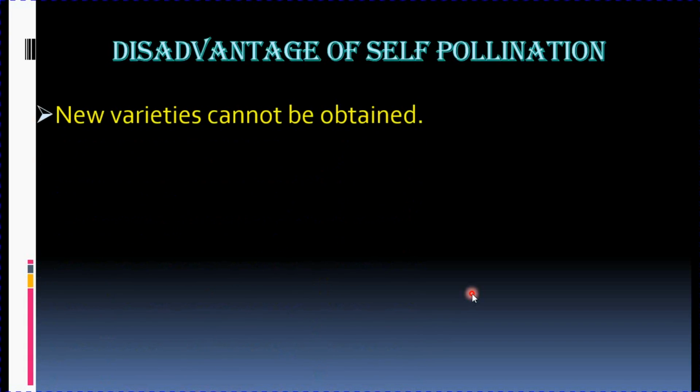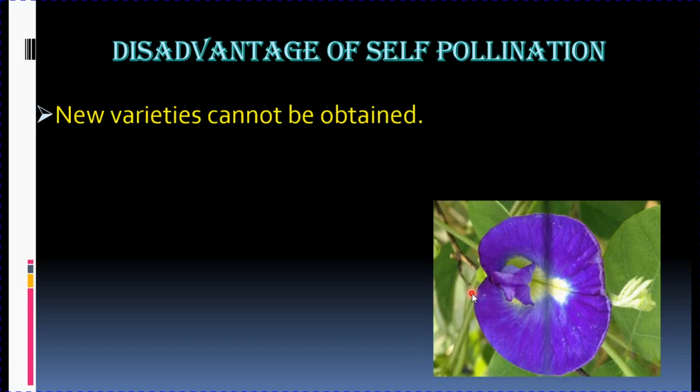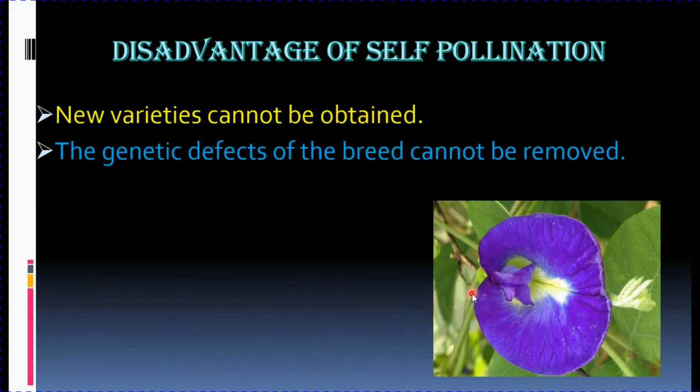But as every coin has the other side also, self-pollination has many disadvantages as well. The first being no new varieties can be obtained. Whatever offsprings we get, they are pure lines. Another disadvantage is the genetic defects of the breed cannot be removed.